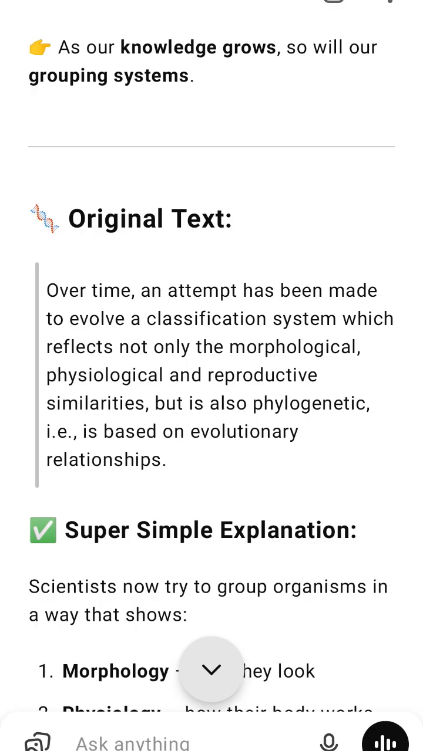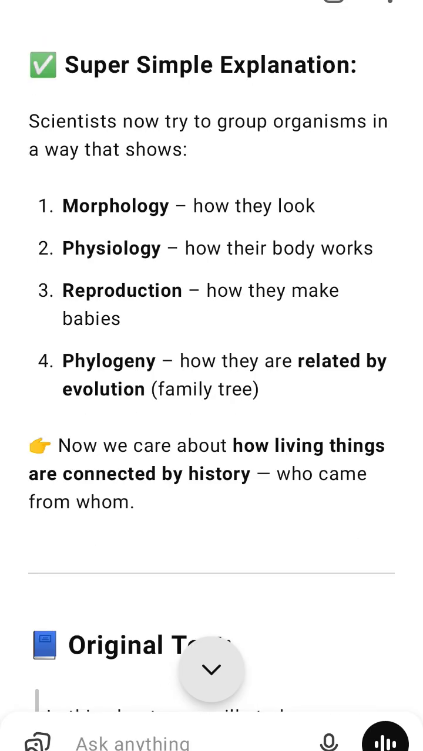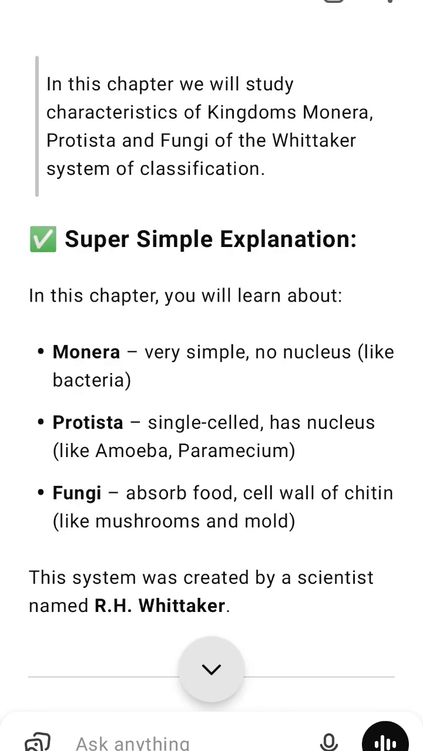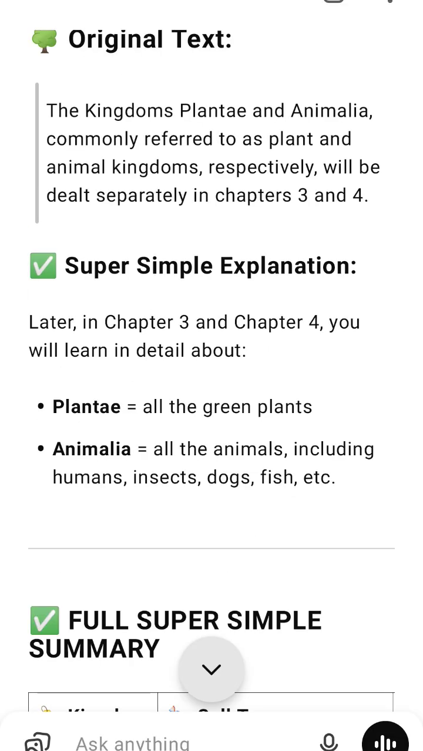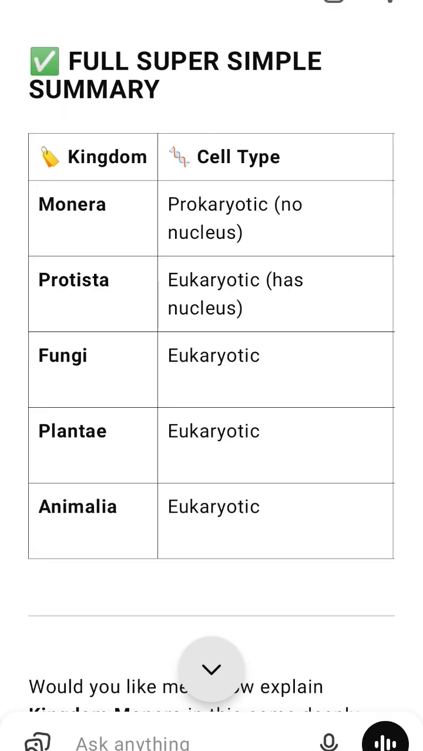Monera, prokaryotic, no nucleus. Bacteria, blue-green algae, very simple, tiny, one-celled. Protista, eukaryotic, has nucleus. Amoeba, paramecium, chlamydomonas, one-celled, can be plant-like or animal-like. Fungi, eukaryotic, mushroom, mold, yeast, absorb food, chitin cell wall. Plantae, eukaryotic, trees, grass, algae, make food by sunlight, cellulose wall. Animalia, eukaryotic, humans, fish, insects. Eat food, can move, no cell wall.